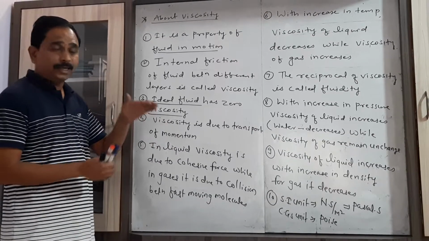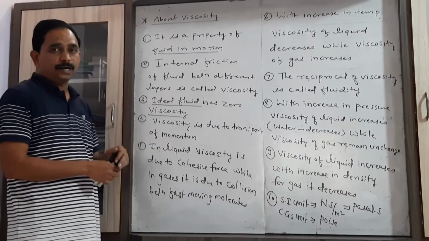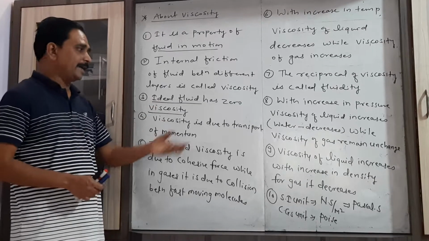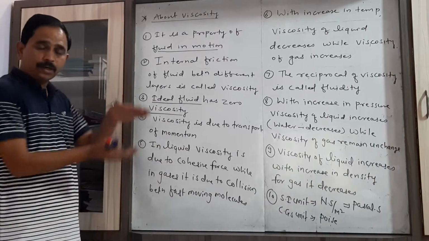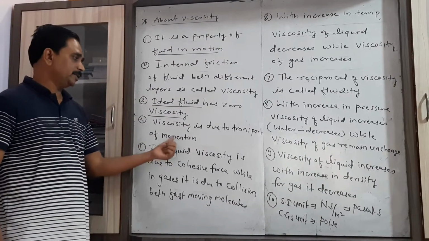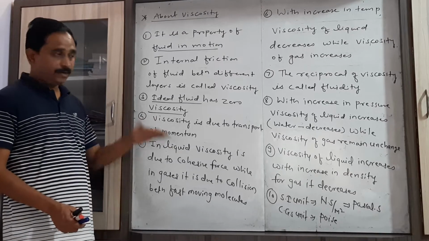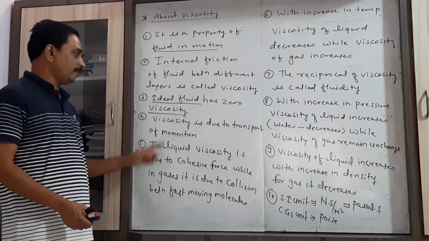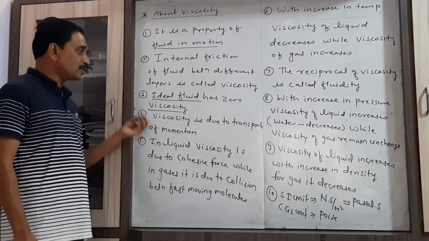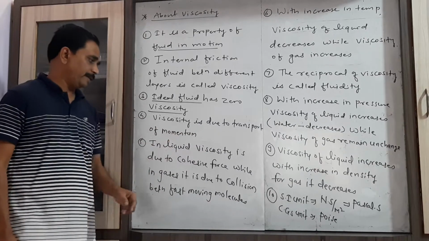Now this viscosity is because of the transport of momentum. Whatever there is a change in velocity between the different layers, that rate of change of momentum is directly proportional to the impressed force. Whatever the force exists between the different layers causes the change in momentum. And because of that change in momentum between the different layers of fluid, we have the property called viscosity. What is the cause of viscosity? That is the transport of the momentum.